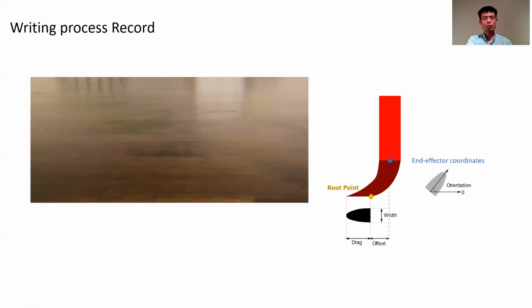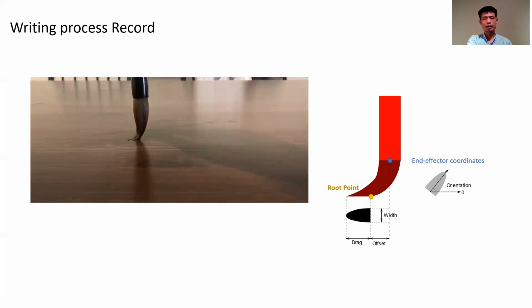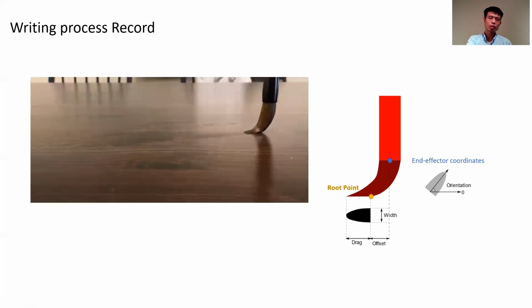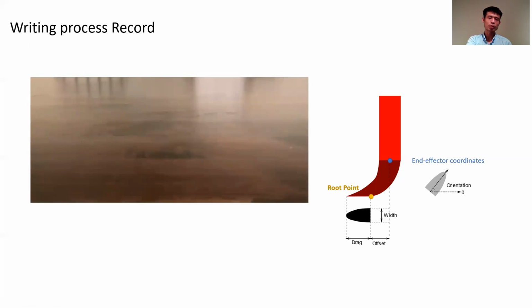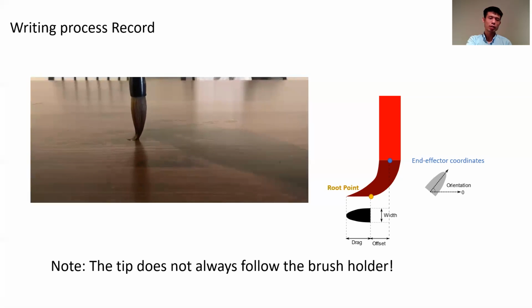However, before finally introducing our two formulas, I would like you to take a further look at the writing process record. Although this is not the real writing process, we can still see the main properties. And if you can notice, the tip of the brush does not always follow the movement of the brush holder.